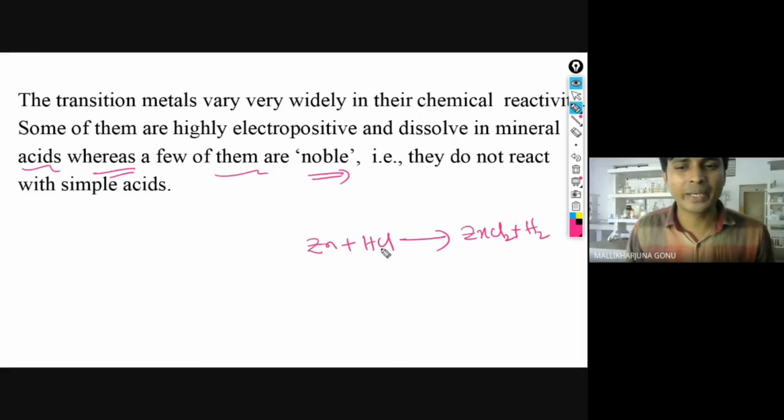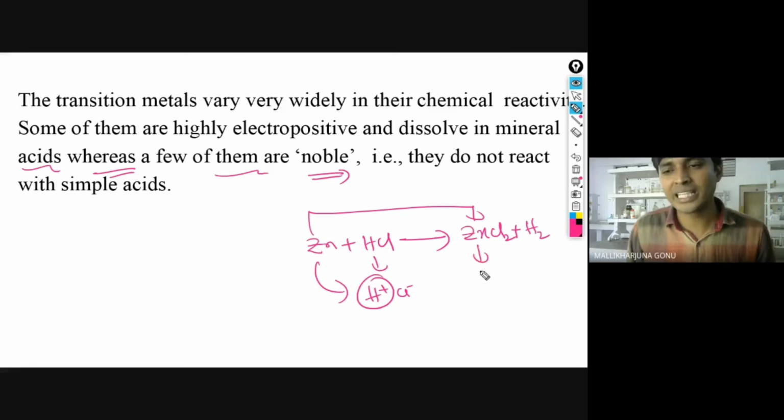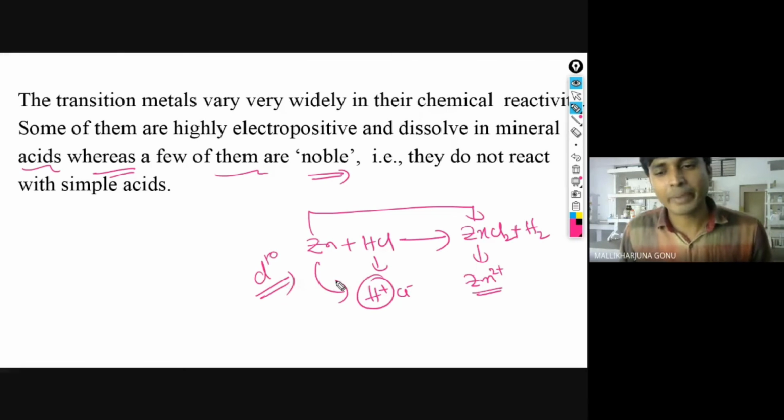So what is basically happening here? HCl means what? H+ and Cl-. You are getting H+ ions, so you are giving the electrons. Who is giving? Zinc only is giving. Why? Because here it is Zn2+. 2+ means 2 electrons. Zinc is giving them because it wants the d10 configuration. So that is the reason it is more reactive. All elements want to be positive. It will easily give electrons because it is a metal. So the acid is converted into hydrogen gas.